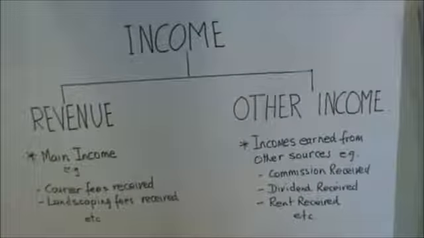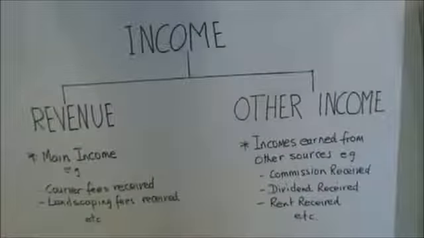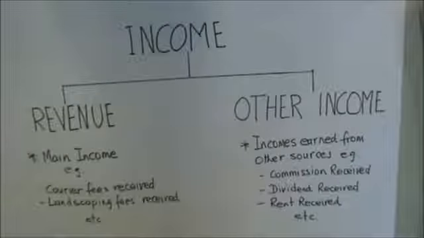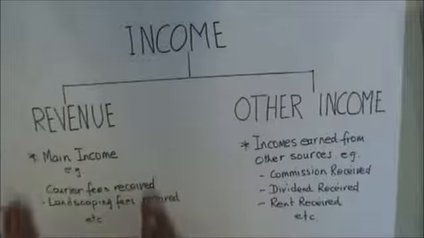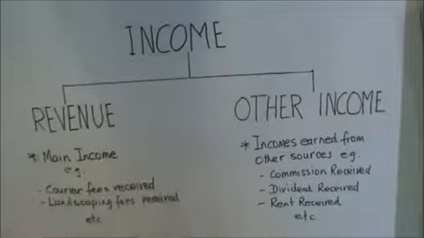If the main operation is landscaping, then the landscaping fees would be the main source of income. By the way, here we're talking about only service businesses. We will look into the trading businesses later.